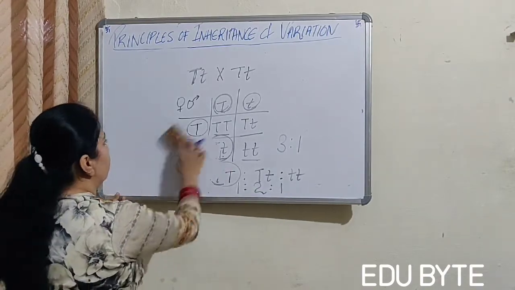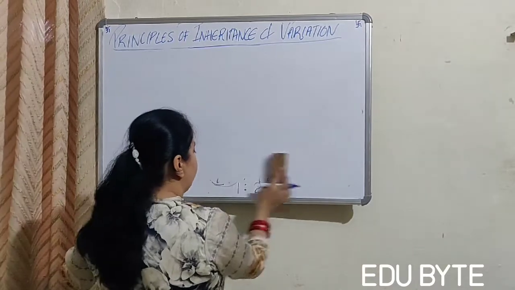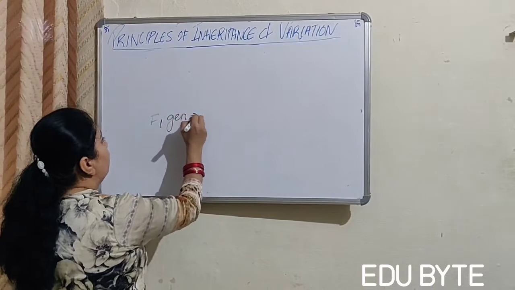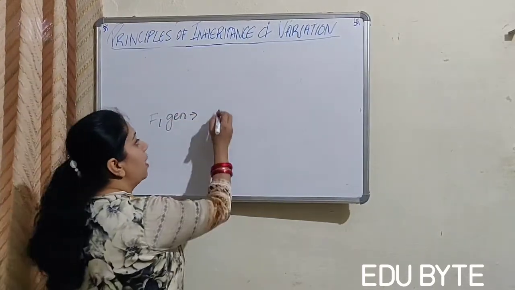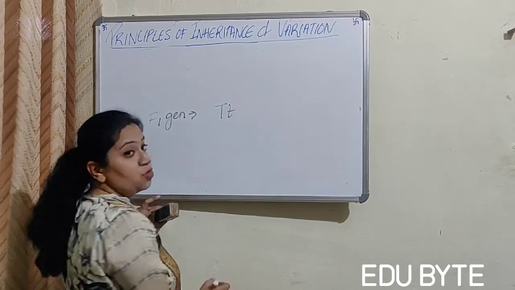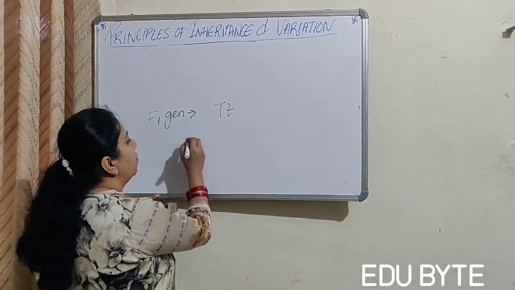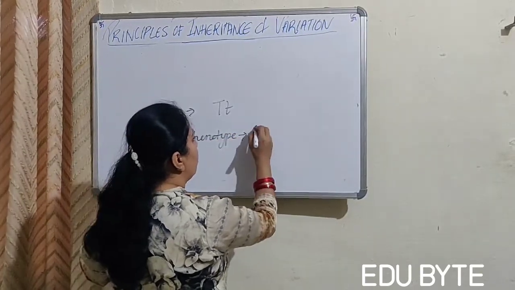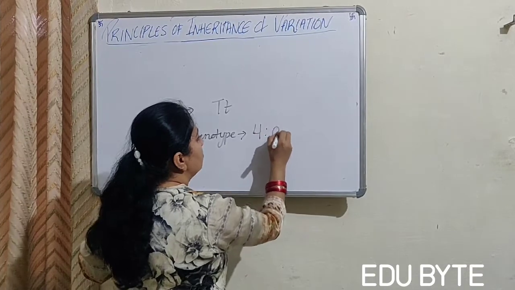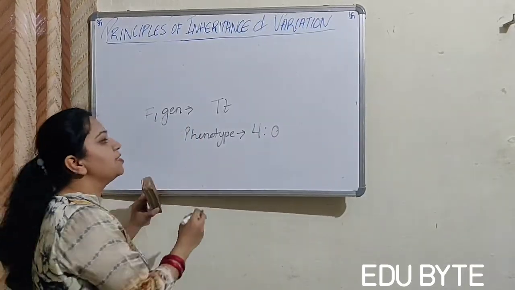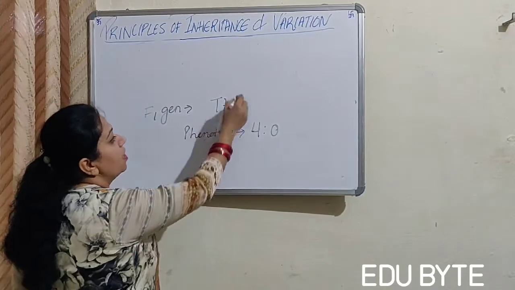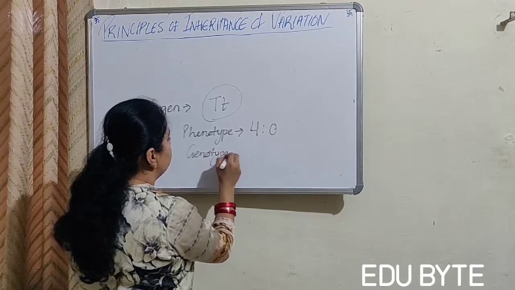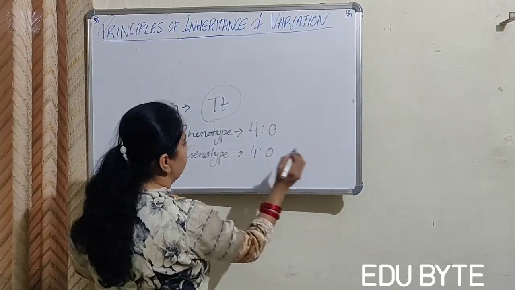Okay, so now in the F1 generation, what we saw was that all the plants were tall. So the phenotype in the F1 generation was 4:0, right? As well as the genotype is also same in all the plants, so it is also 4:0.